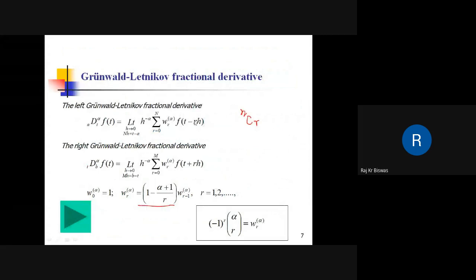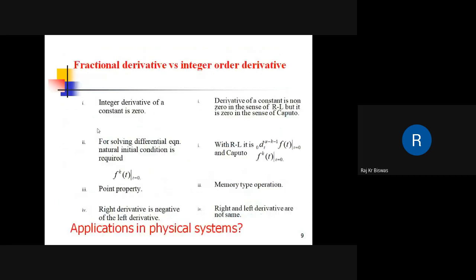Here, to find this alpha order derivative of a function at time t, what is needed? All previous values. So the entire history of this function is needed to know the present behavior of the system. So this is some sort of memory type operation, but it is not a point property.